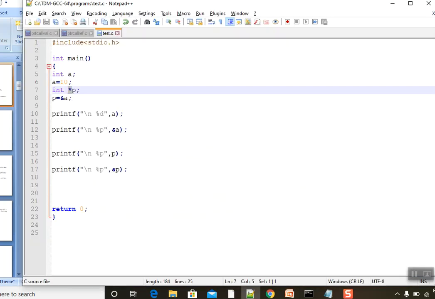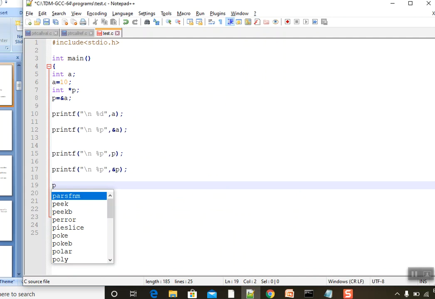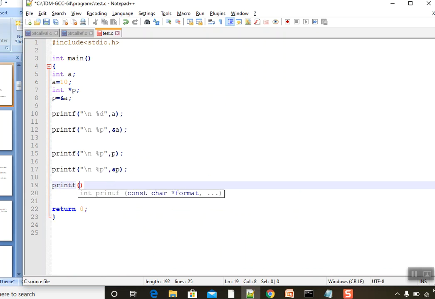We'll go to the same example. What does P contain now? Address, right? If I want to access a value from the address, normally P contains the address, and ampersand P will give me the address of P. If I give star P, it will take the value from the address.